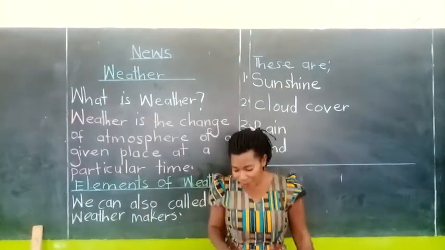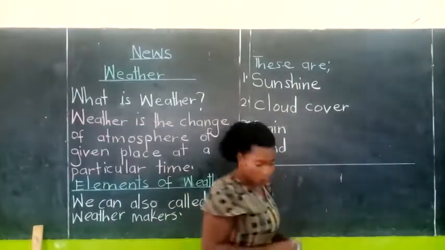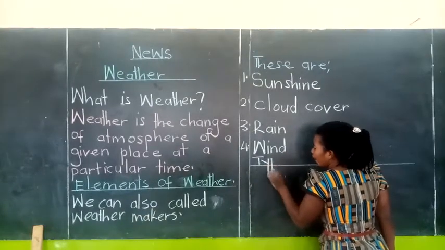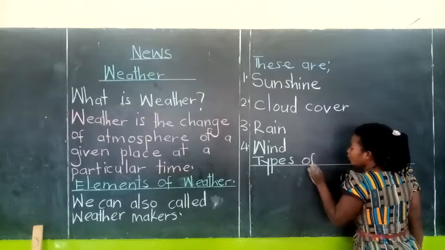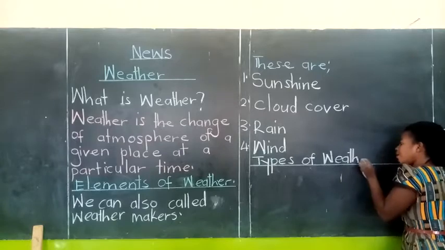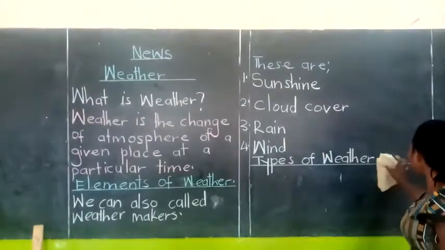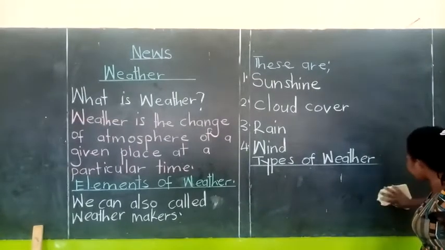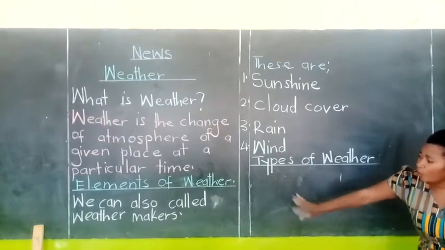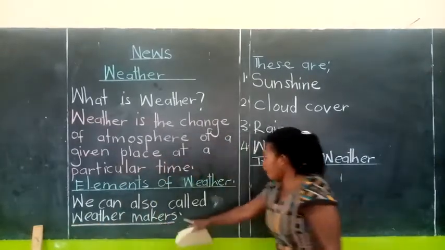Good. Now, we also have what we call the types of weather. We had already seen the elements of weather. Now we are looking at the types of weather. As I said, you can call the elements of weather weather makers.